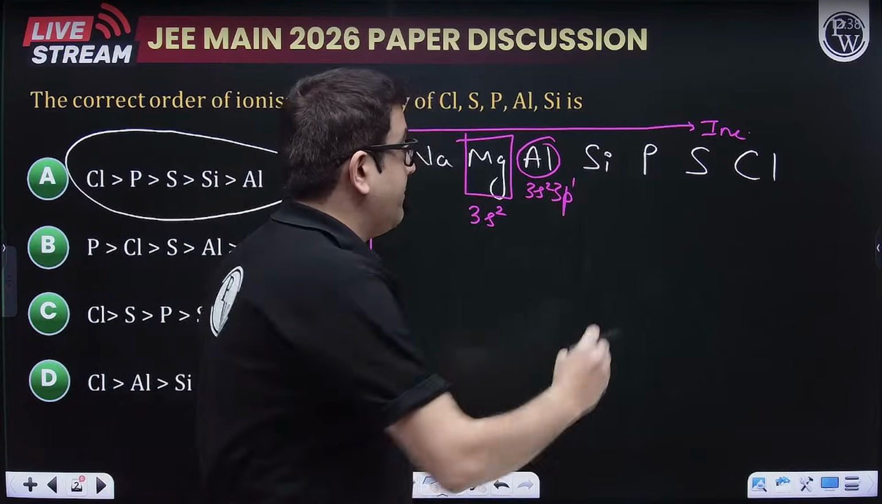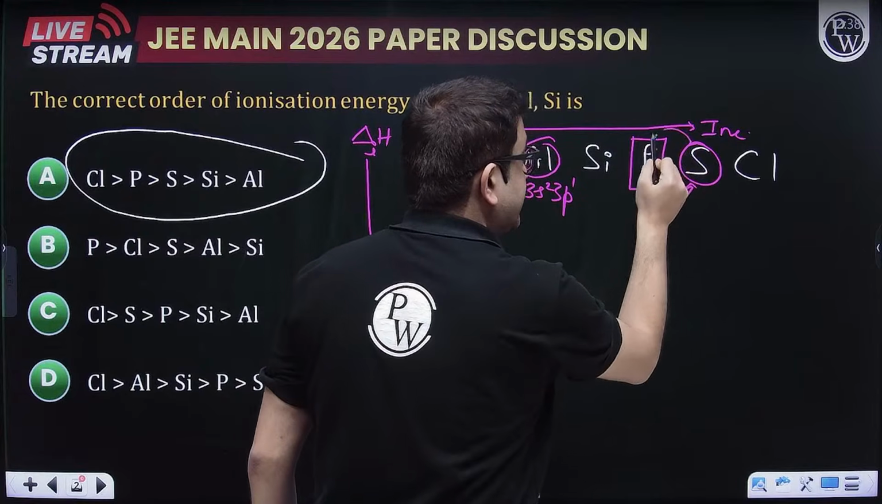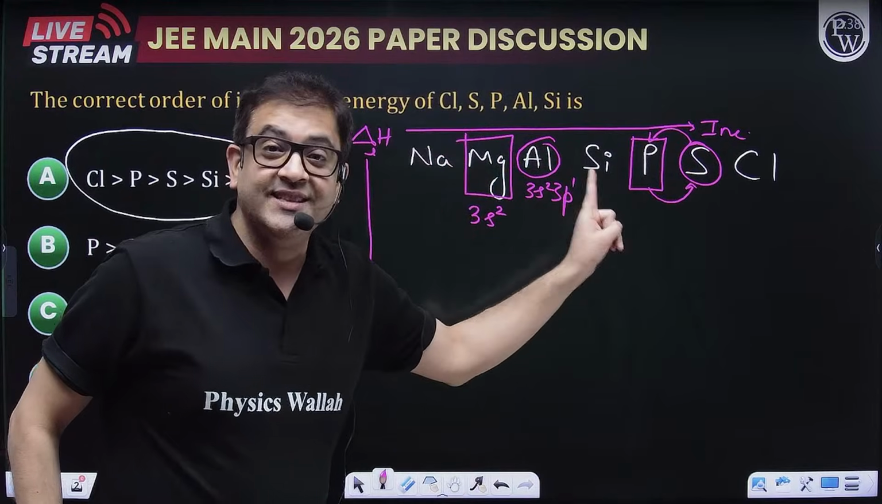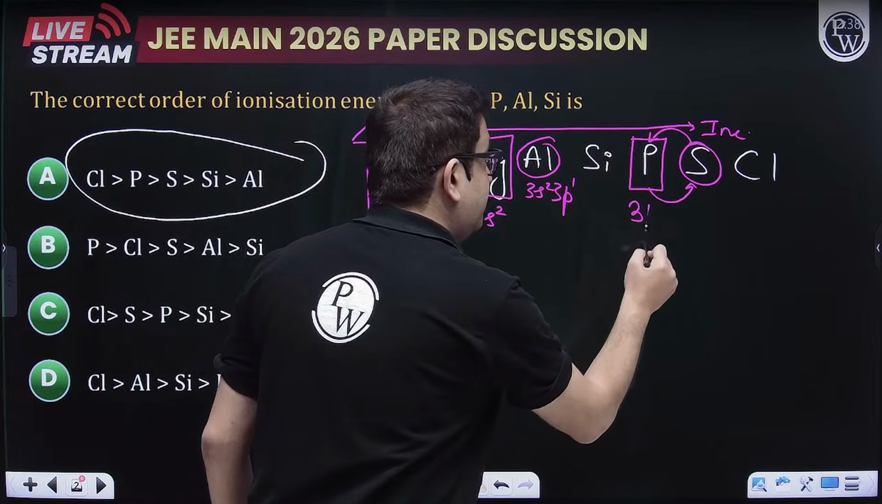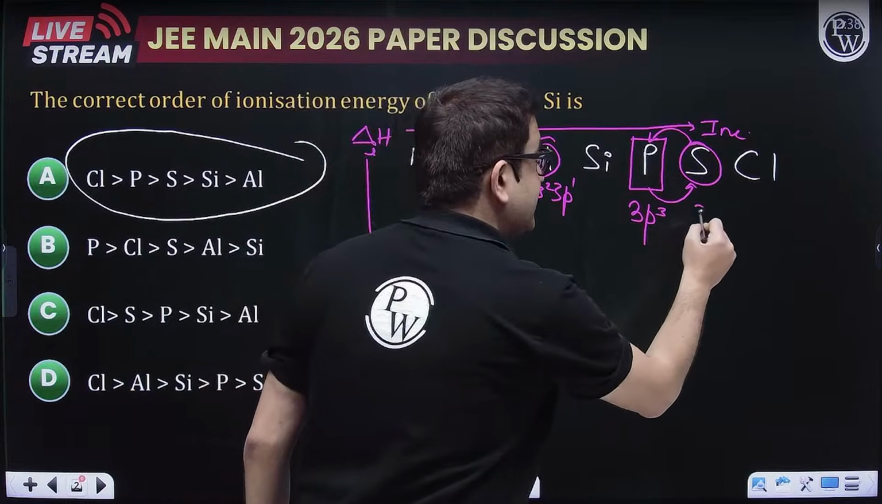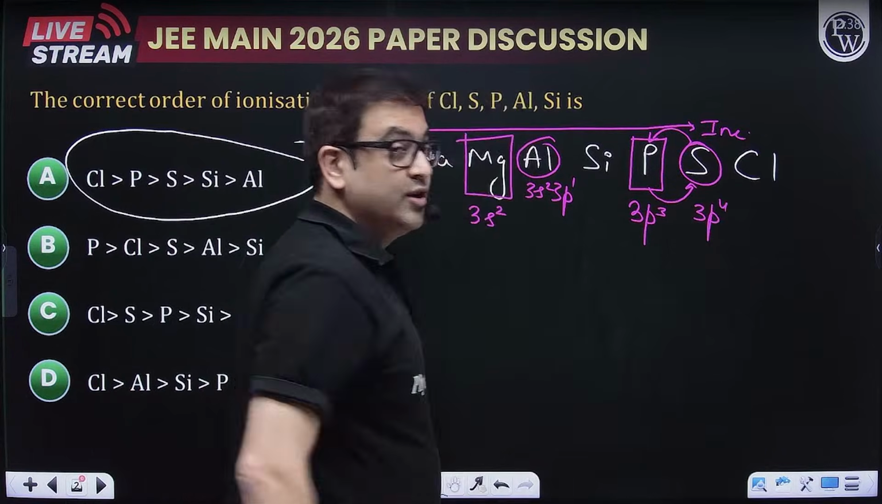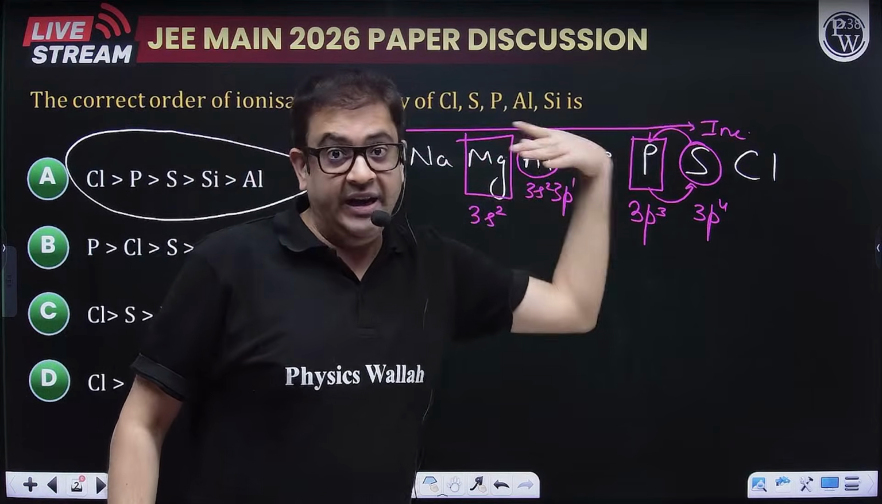Similarly, if you compare phosphorus and sulfur, they are also interchanged. Why? Because phosphorus has a stable half filled configuration, which is 3p3, while for sulfur it is partially filled, which is 3p4. So you tell me what should be the trend. Sir, periodicity must be maintained, and it is maintained.